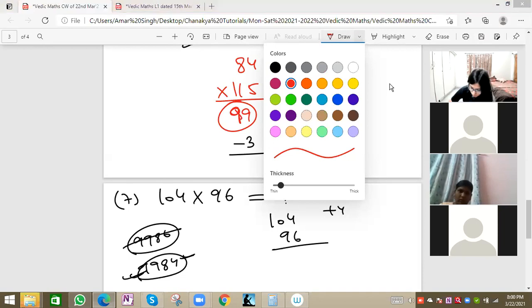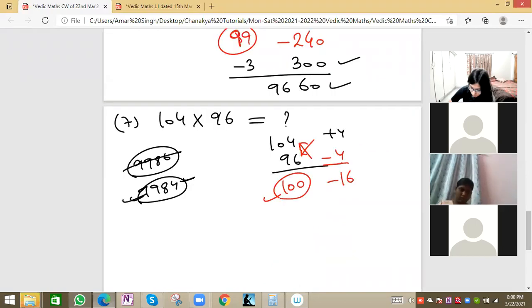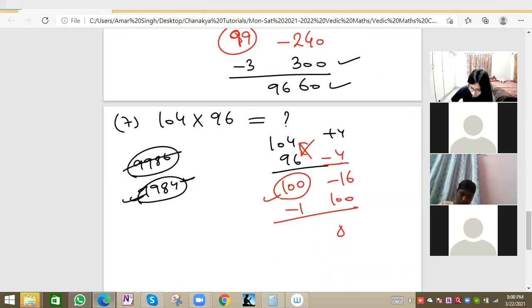Right, Vedika, you got the right answer. So this will be minus 4 cross. 96 plus 4 will be 100 and 104 minus 4 is also 100. That means the method is correct. 4 4s are 16, minus 16 because the minus sign is there. So minus 16, basically less than 100, we'll add 100 here and minus 1. So this will be 84 and this will be 99. So 9984 is the right answer.